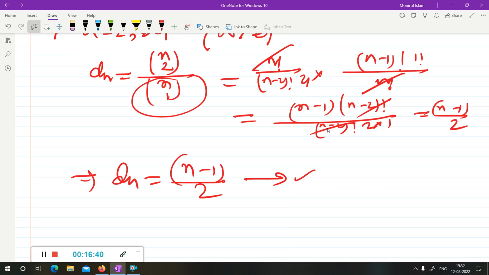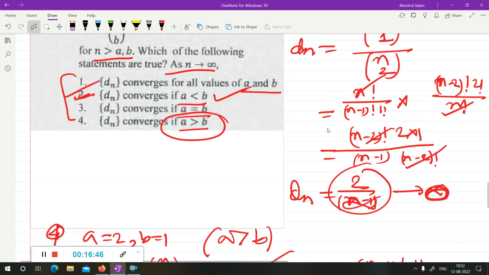If you take the limit n to infinity, this goes to infinity. So how does it converge? It is a divergent sequence. So if a is greater than b, this is a divergent sequence, not convergent. So option 4 is incorrect.